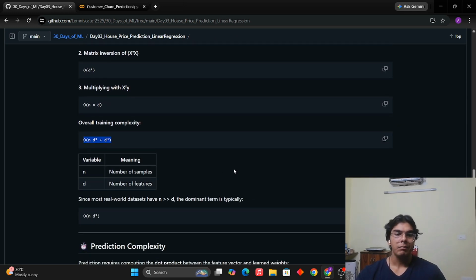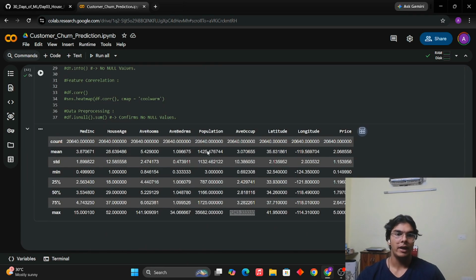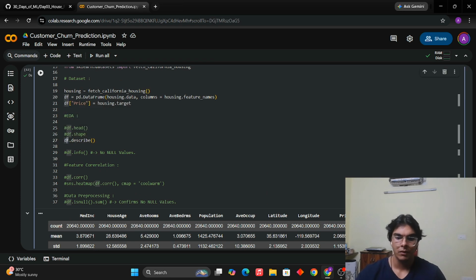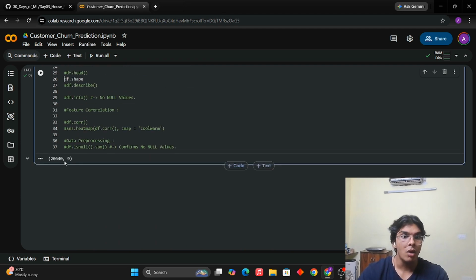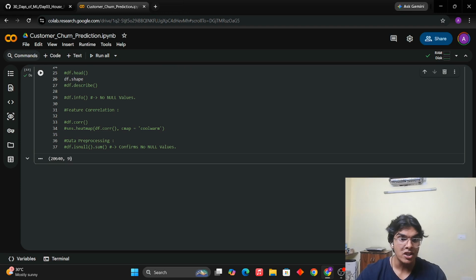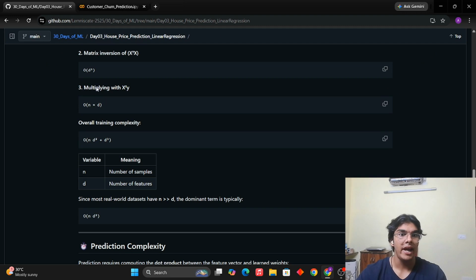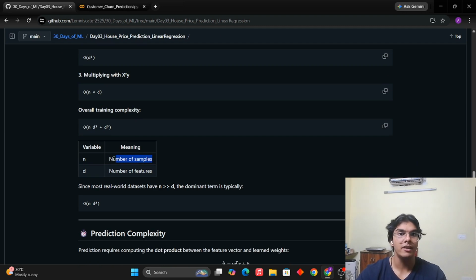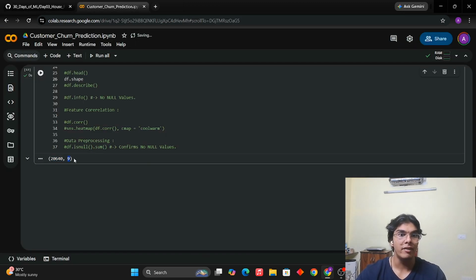And most of the times the number of samples n is far greater than the number of features. To show this to you, let me quickly go back here and give you the shape of the data. So what was the shape of our data? 20,640 by 9. Now 9 is the features here and these are the samples. Which means that n, the number of samples, is 20,640, and d, the number of features, is nothing but 9. So you see the difference between them.